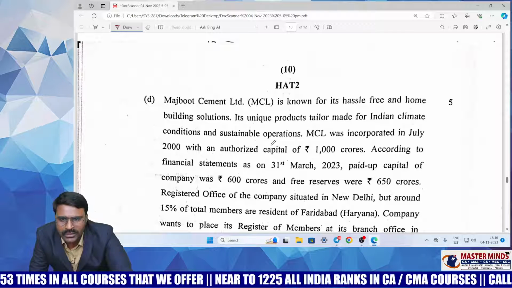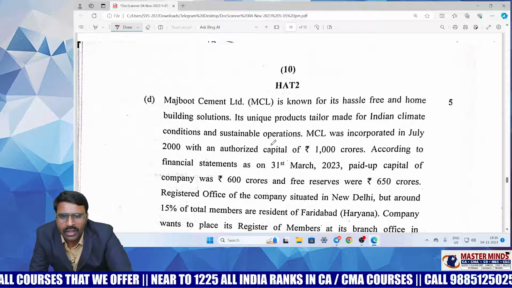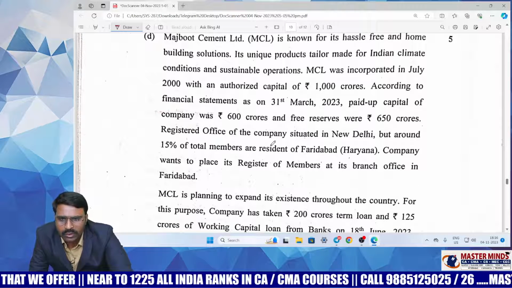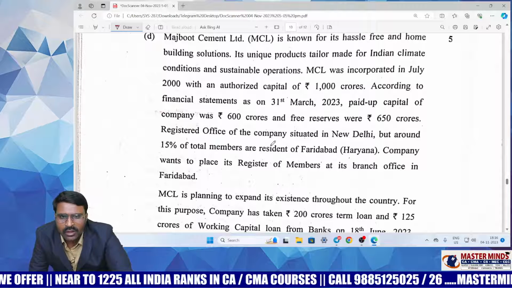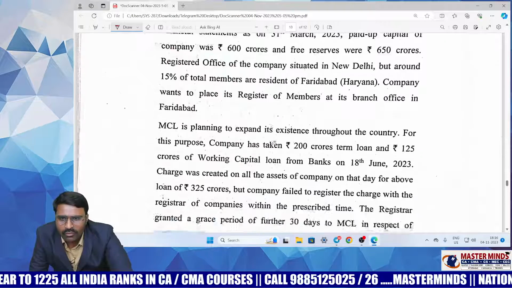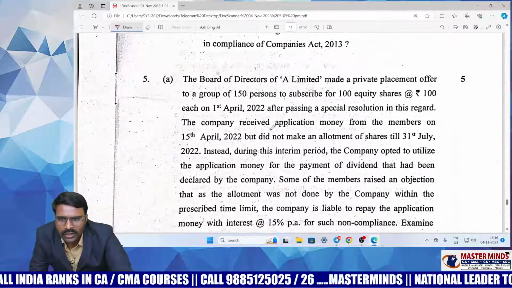So students should be psychologically prepared to read lengthy questions, and should be confident that all lengthy questions are not complicated questions. Just because the question is lengthy, don't be scared by looking at the size of the question. When you read the question multiple times, it's nothing but 3 simple questions added as one lengthy question. Okay, therefore in this question paper itself, according to me, this is the third time they have done.